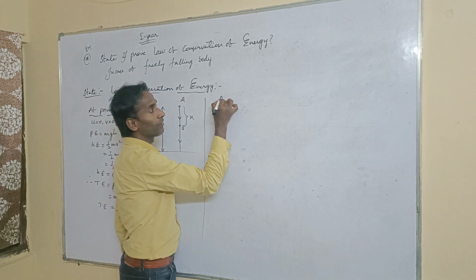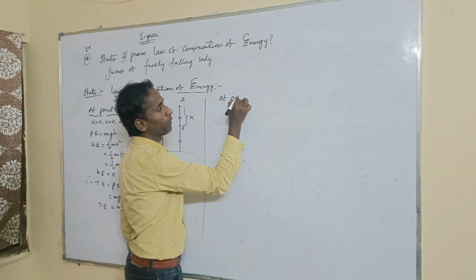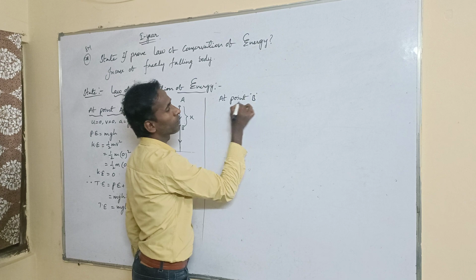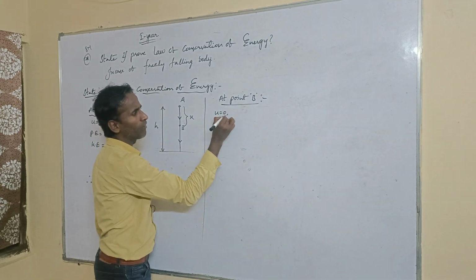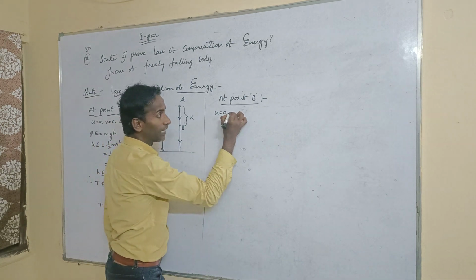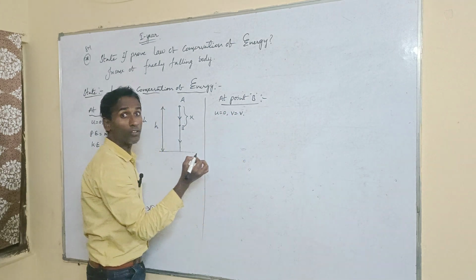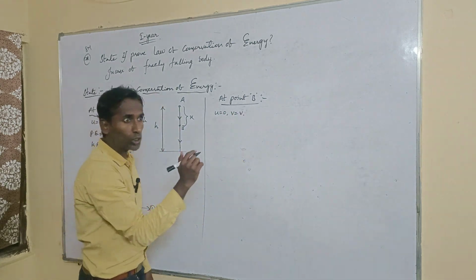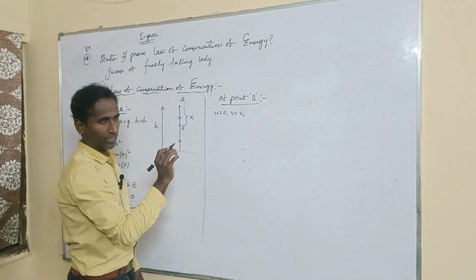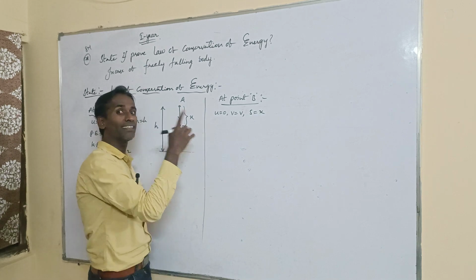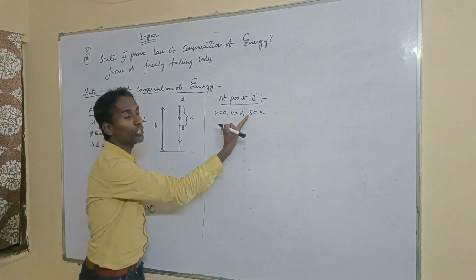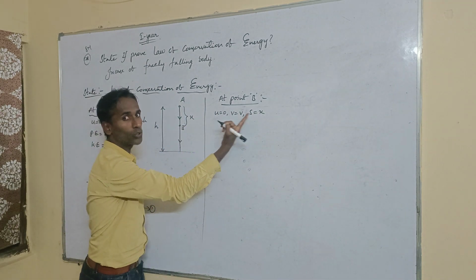That is what we are going to write at point B. Okay, at point B, initial velocity is always 0. Final velocity is present because the body is in motion; we released that body. And now, how much distance does it travel, sir? It travels x distance. That distance is denoted by s. s equals x.